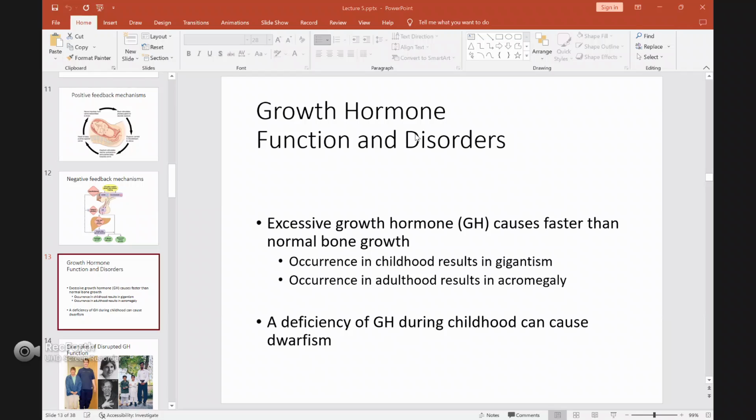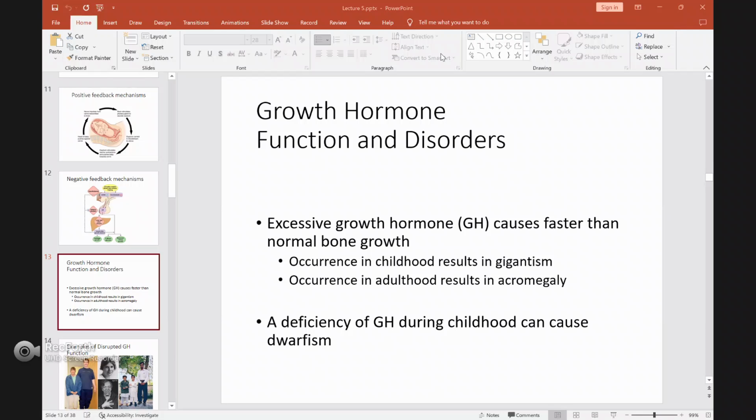If this excessive growth hormone starts from childhood, you can get what we call gigantism. Gigantism means your body grows faster compared to other children, so you will have a bigger body and so on. The second one happens after you reach adulthood. This one we call acromegaly.